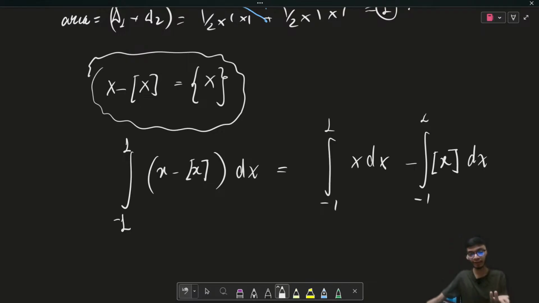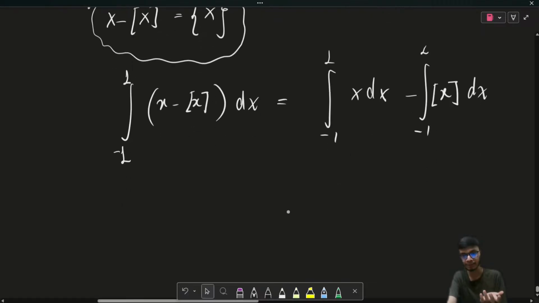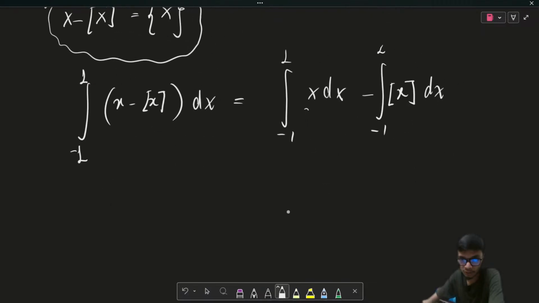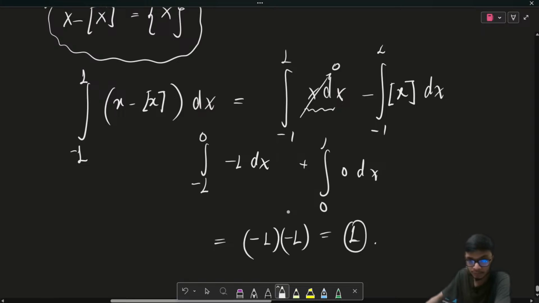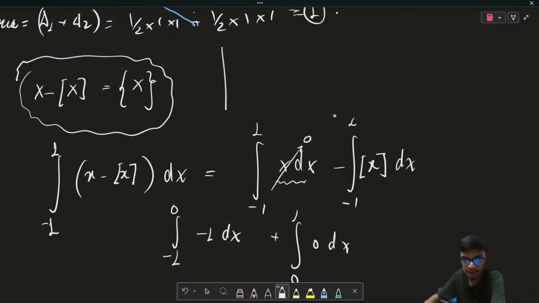Now I can do this in multiple ways. I can also plot the graph of it and then do the solution. This particular function is an odd function, so that integral is going to be 0. But for the greatest integer function, from minus 1 to 0 it is equal to minus 1, and from 0 to 1 it is 0. So the ultimate answer is minus 1 times minus 1, which is going to be equal to 1. And if you do it by the graphical approach, I know how you can plot the graph of the fractional part function. The fractional part function graph is something like this.